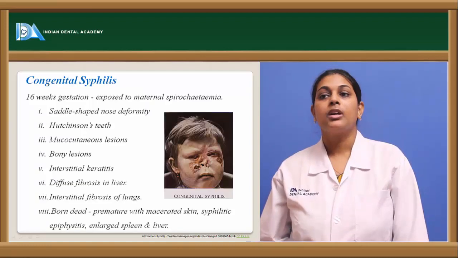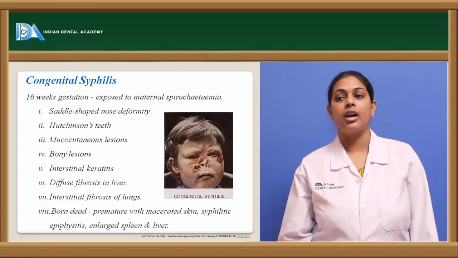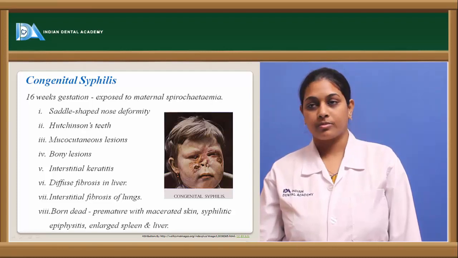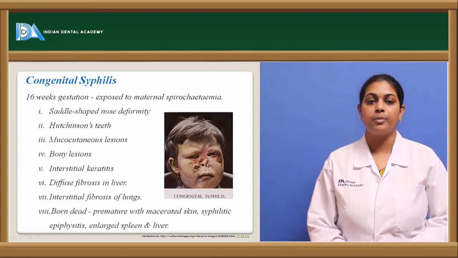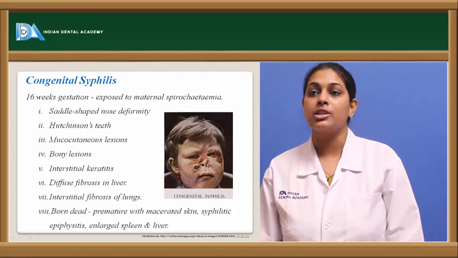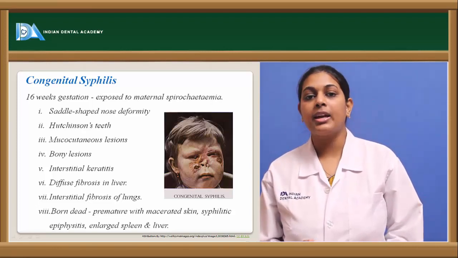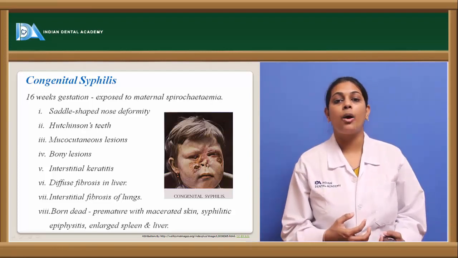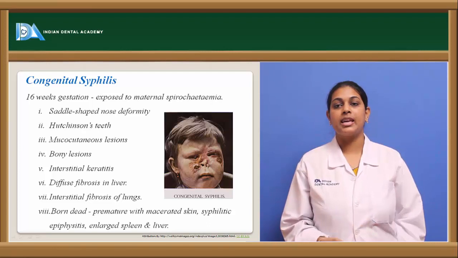Coming to the types of syphilis, it is either congenital syphilis or acquired syphilis. Congenital syphilis means syphilis developing from birth, usually from about 16 weeks of the gestation period. The fetus gets exposed to maternal spirochetemia and starts showing its effect. Since it's in the gestation period, as the fetus develops, it also shows the effect of the syphilis bacilli. And because of an improperly developed host immune system in the fetus, there are certain symptoms which can be seen among these patients.